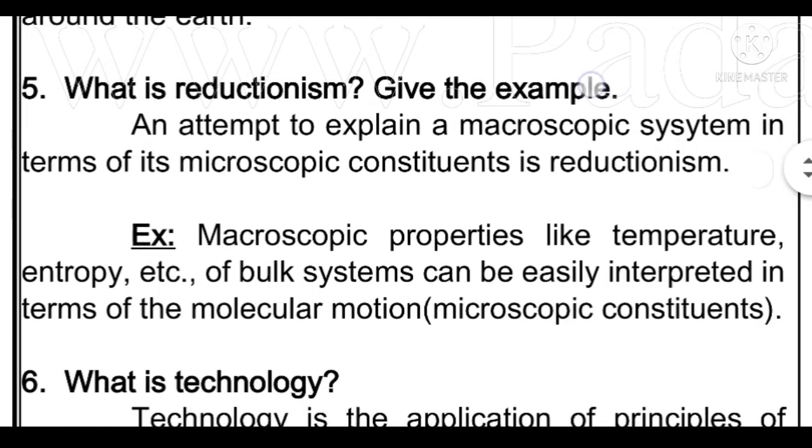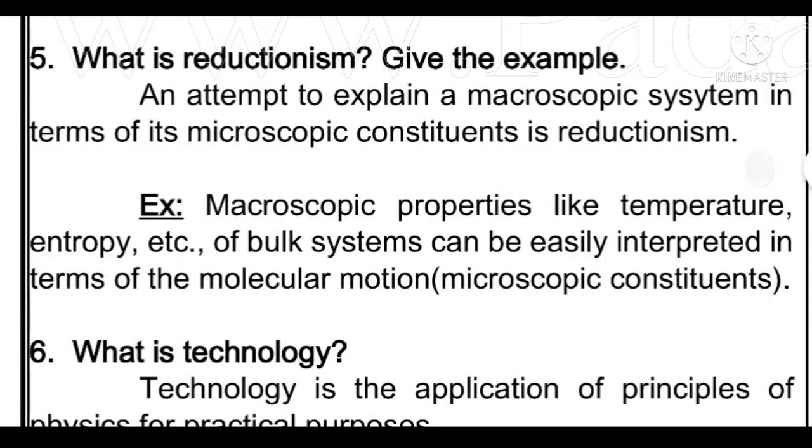What is reductionism? It is an attempt to explain a macroscopic system in terms of its microscopic constituents is called reductionism. An example is macroscopic properties like temperature and entropy can be explained with the help of molecular motion. Molecular motion is considered a microscopic constituent of that particular object.